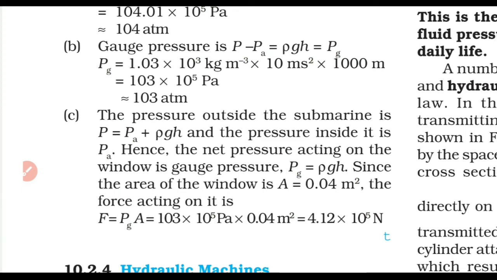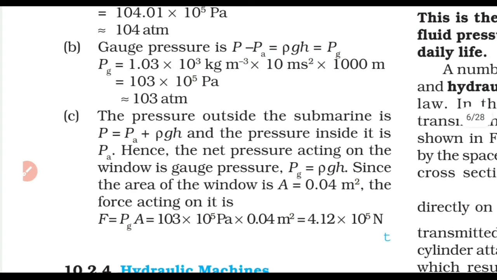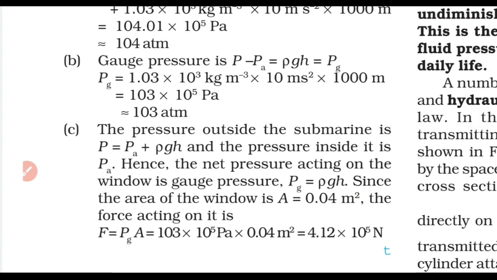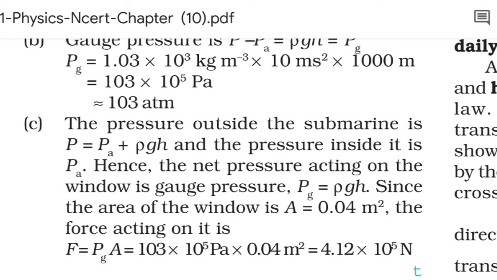Now what is the pressure difference? Outside the pressure is the absolute pressure which we discussed, that is 104 atmosphere or 104.01 × 10^5, and inside the pressure is maintained to be the atmospheric pressure. So we have the pressure difference as hρg. So just substituting, we will get the pressure difference, multiply it with 0.04, you will get the force.